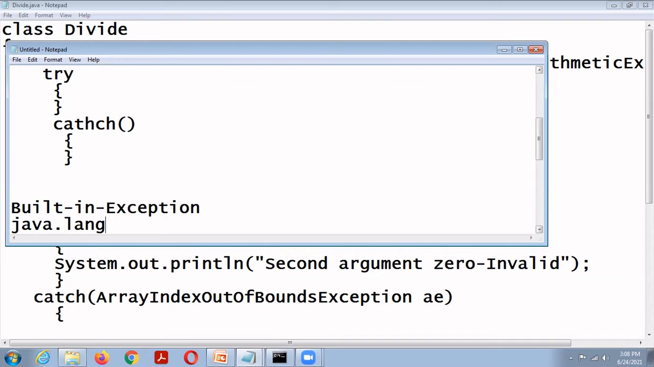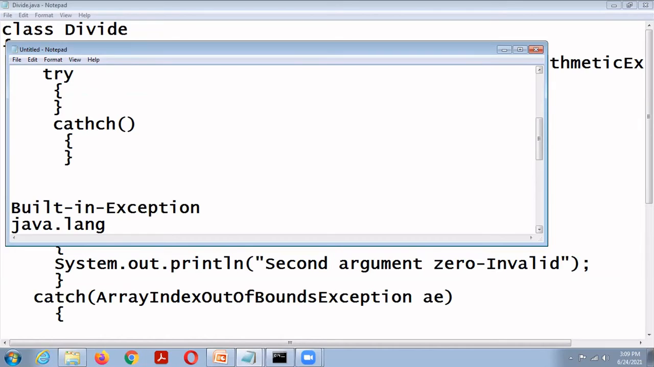So Java has two types of exceptions. One is checked exception and another one is unchecked exception. Unchecked exception means an exception which is a subclass of RuntimeException. RuntimeException and its subclasses are unchecked exceptions. That is, these exceptions need not be included in any method's throws list. These exceptions are automatically handled by the JVM.